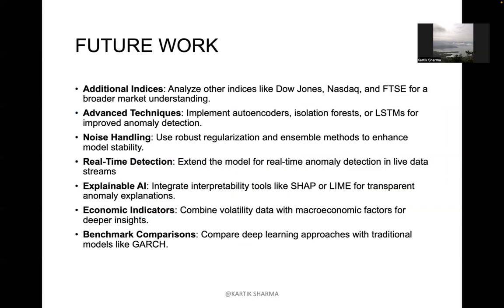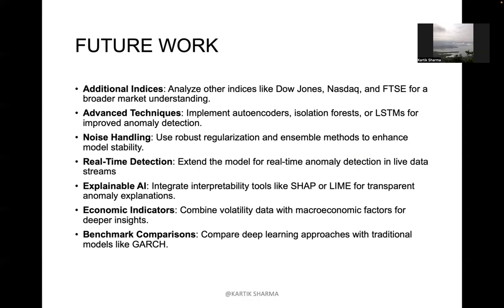I want to talk more about future work that could be incorporated for this model or, in general, for this idea. Additional indices: I want to analyze more data sets with the model, which could be Dow Jones, Nasdaq, and FTSE, for a broader market understanding. Advanced techniques: I want to implement autoencoders, LSTMs, and isolation forest so that better anomaly detection could be incorporated.